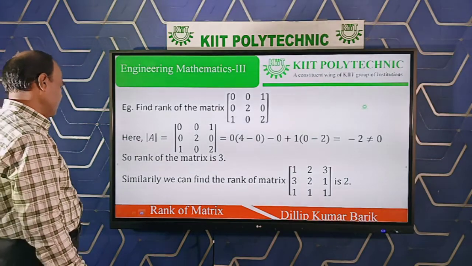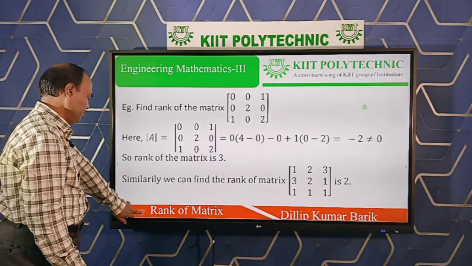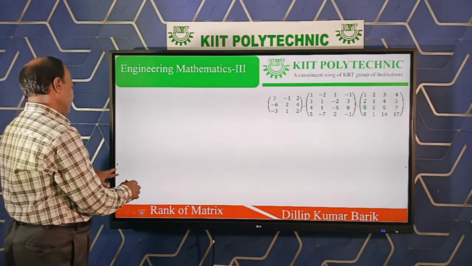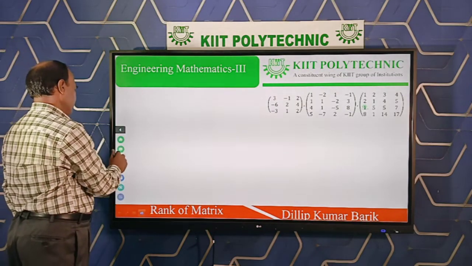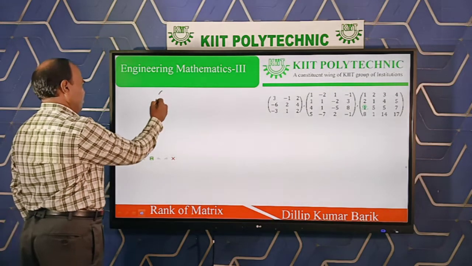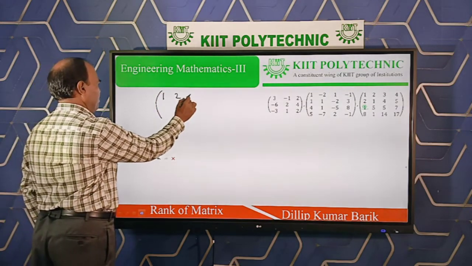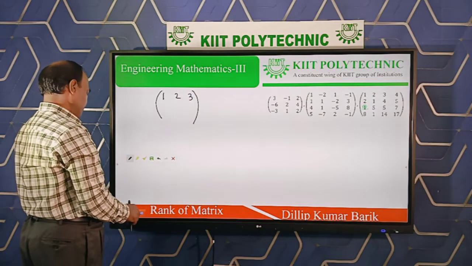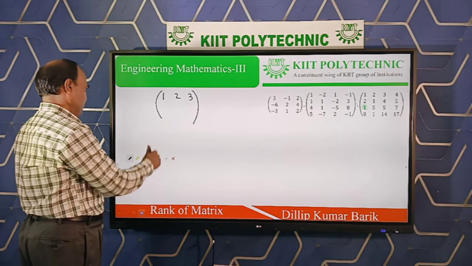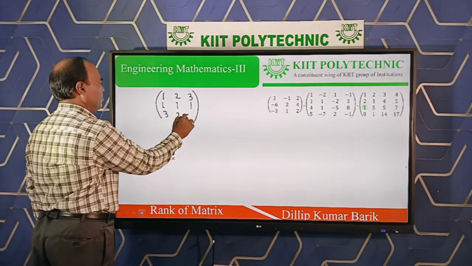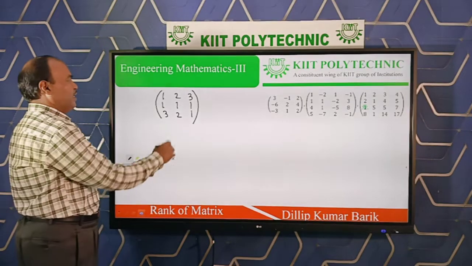Let us discuss. Clearly, this is a matrix.